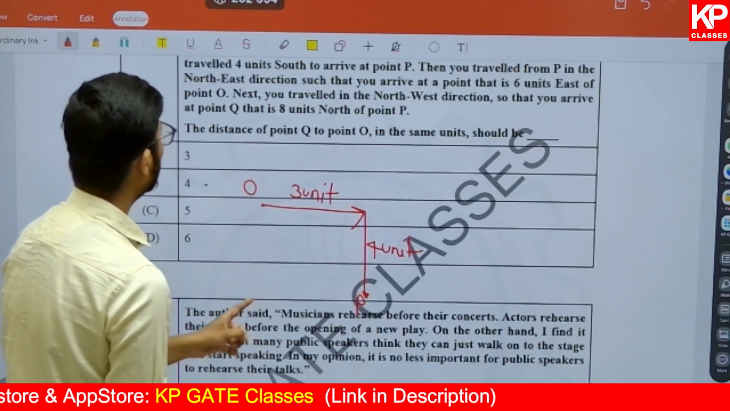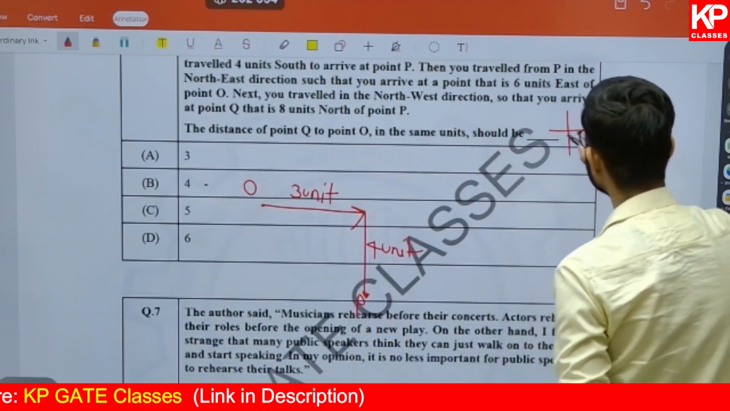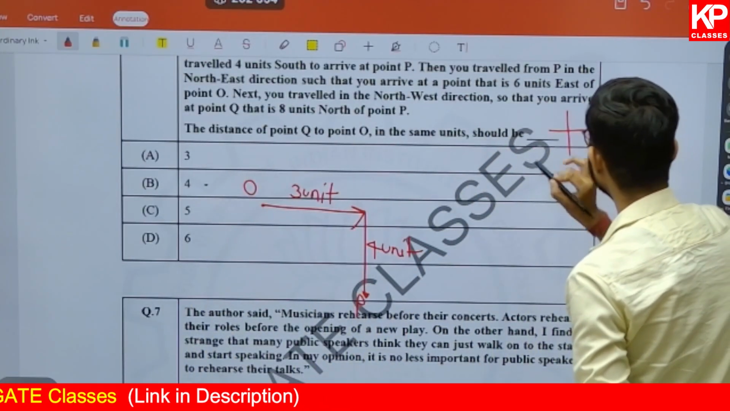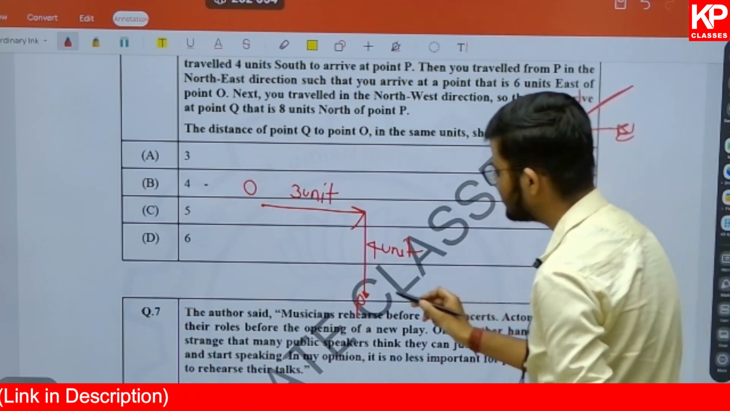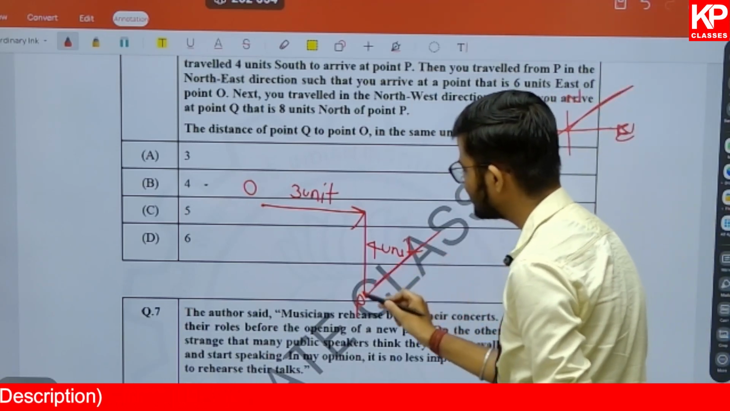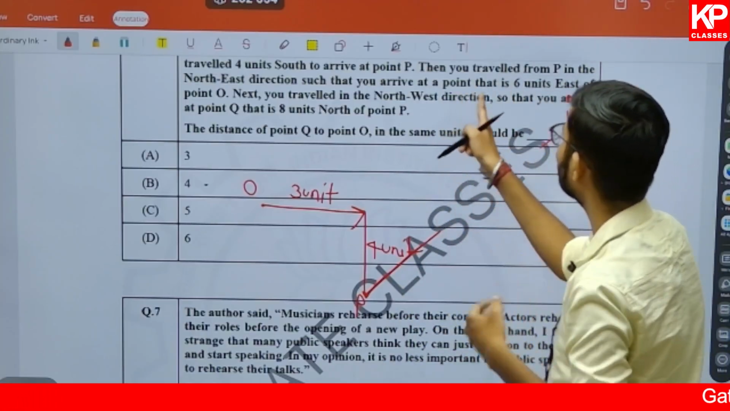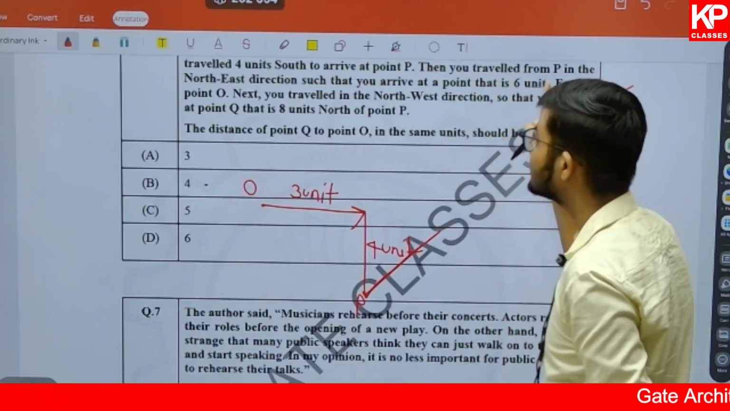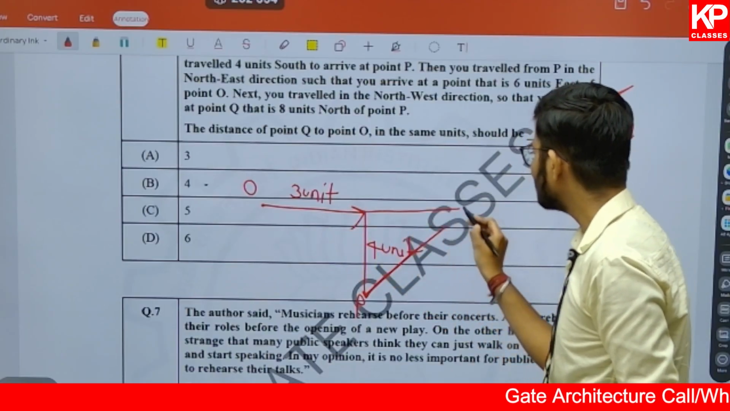Then you traveled from point P in the northeast direction. Now what is the northeast direction? Isn't it north and east? So this is northeast. So from this point you started going in the northeast direction such that you arrive at a point that is 6 units east of point O.